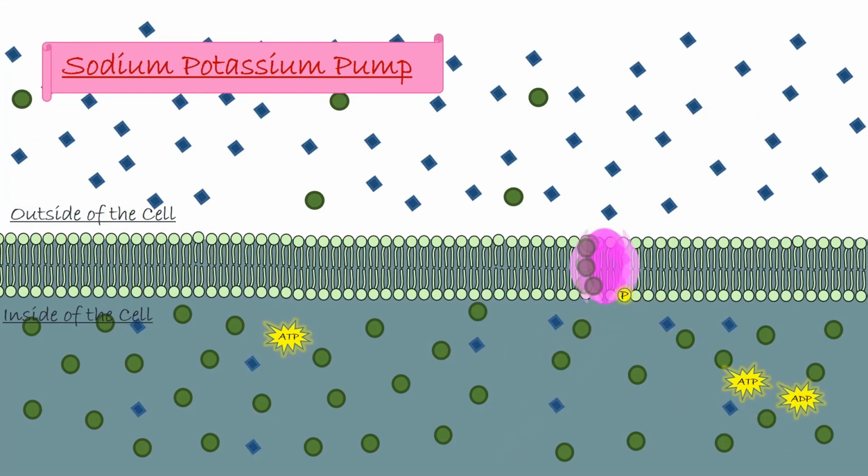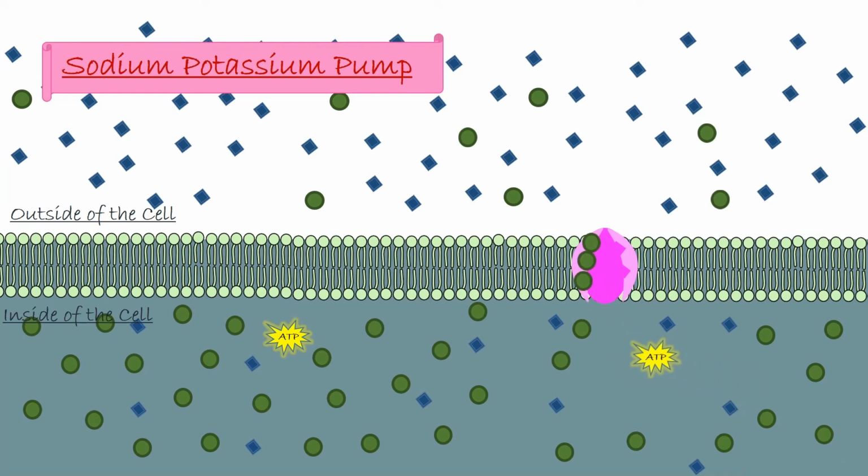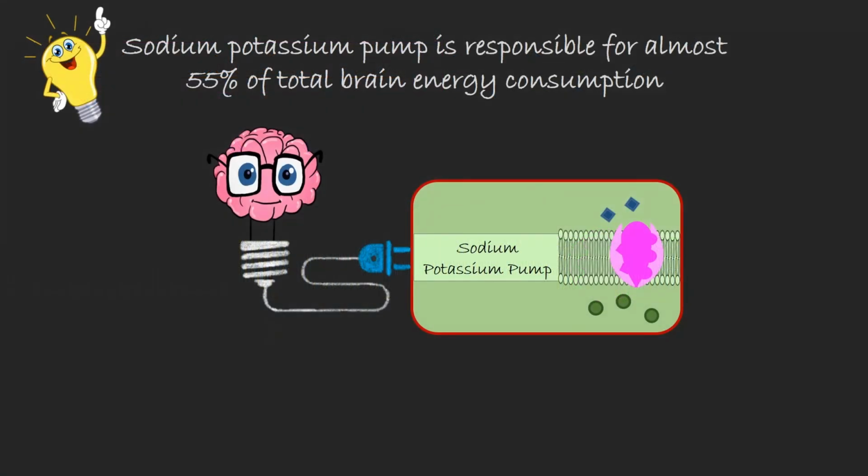It returns sodium and potassium ions to their rightful side of the neuron cell membrane, sodium on the outside and potassium on the inside. The neuron is back to its normal polarized state and stays in the resting potential until another impulse comes along. The sodium-potassium pump works so hard to maintain resting membrane potential that it is responsible for almost 55% of total brain energy consumption.